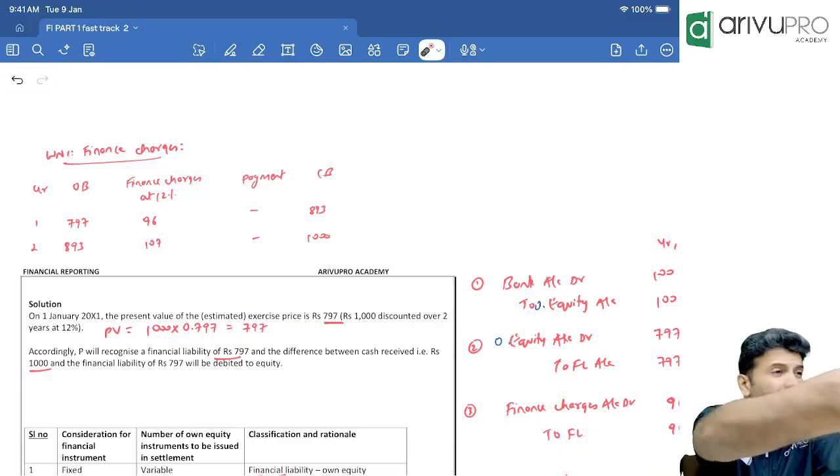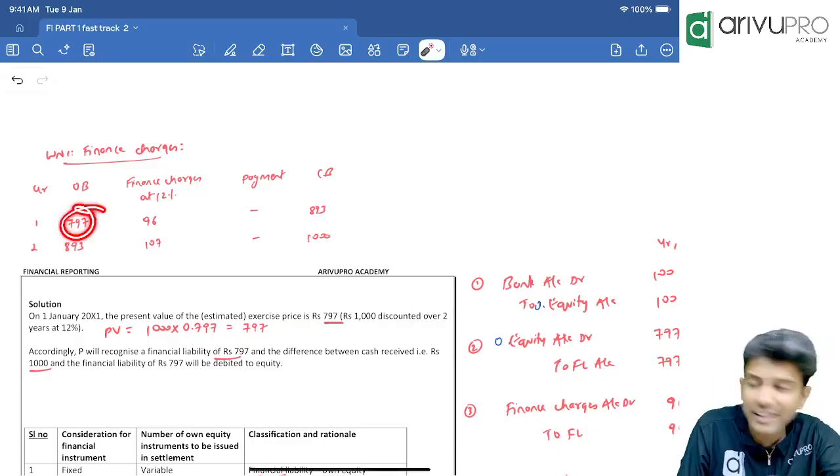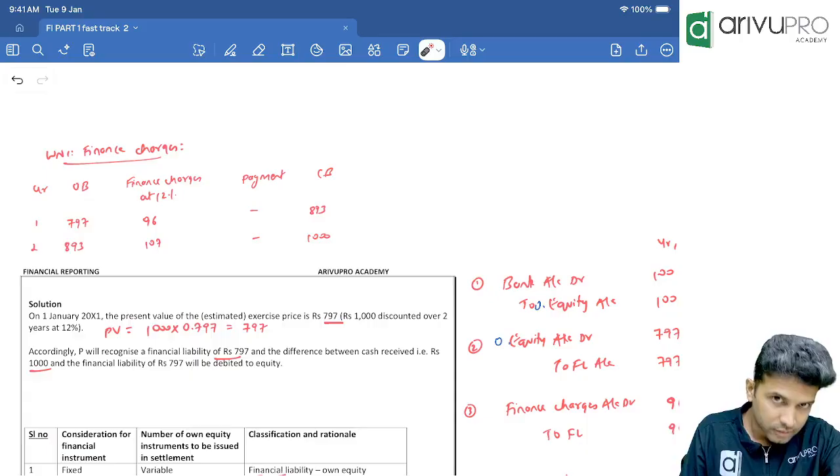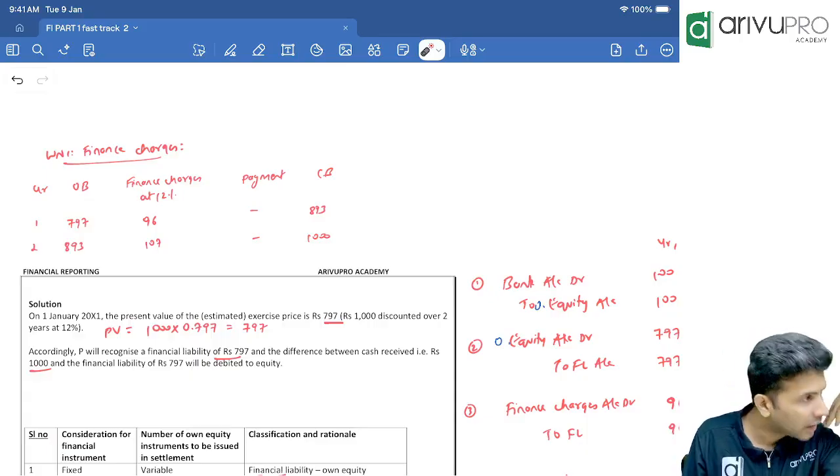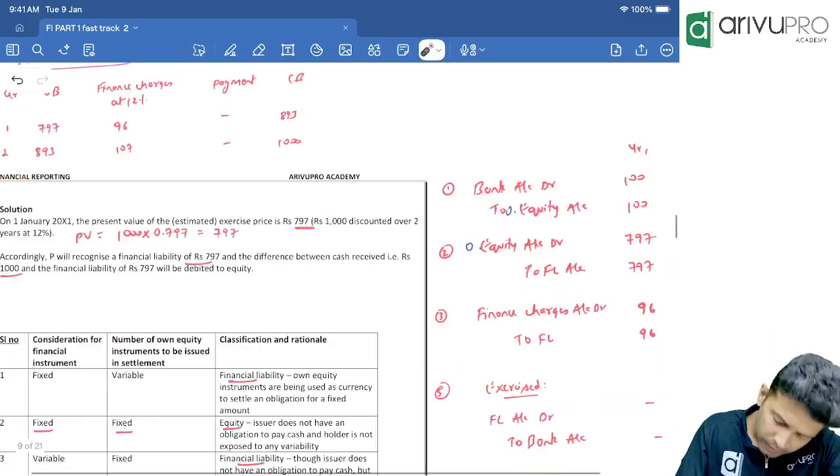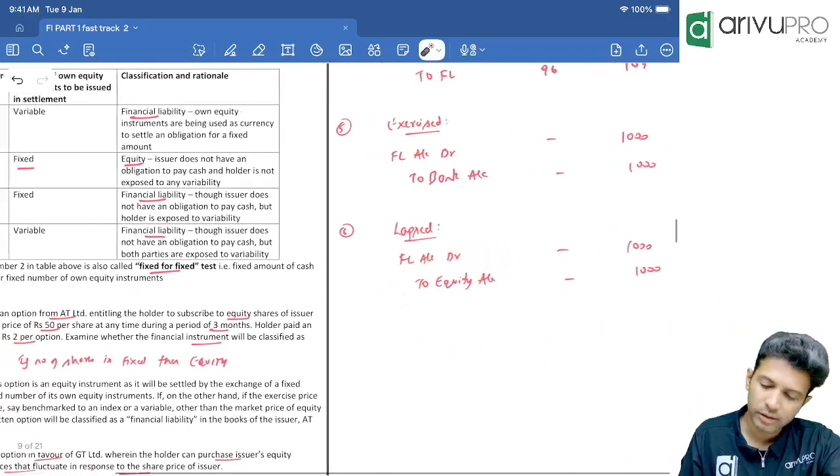So what is the entry? For creating the liability, what entry did you pass initially? To create 797, what entry did you pass? Other equity account debit to financial liability. For cancellation, financial liability to other equity. 1000 rupees.